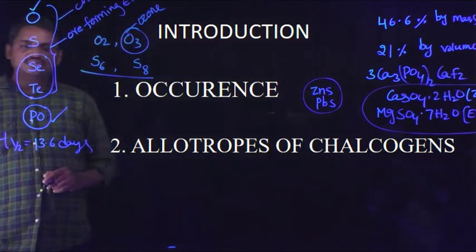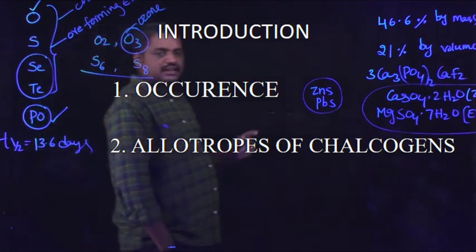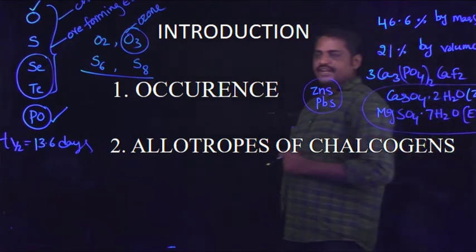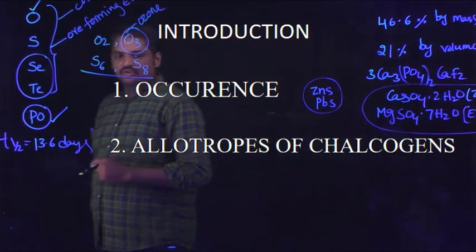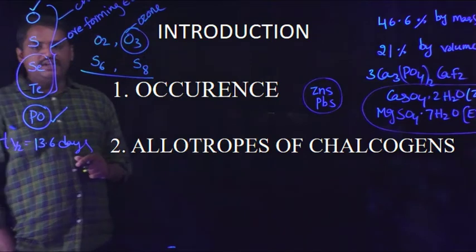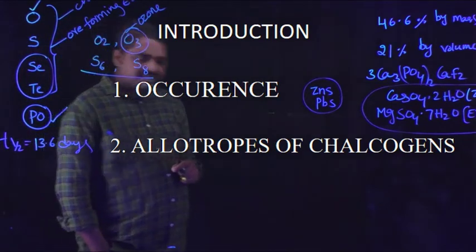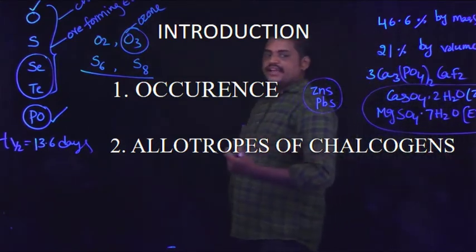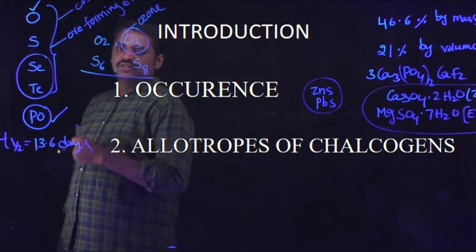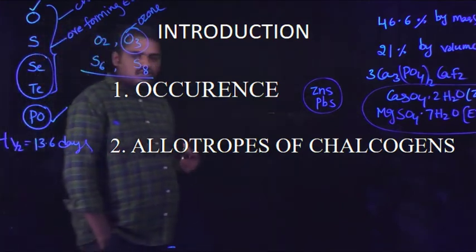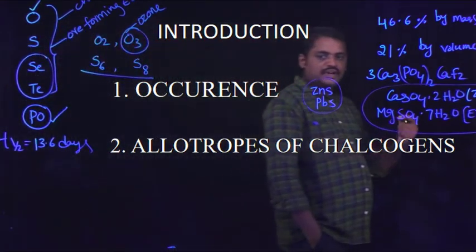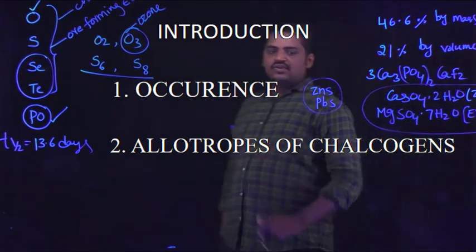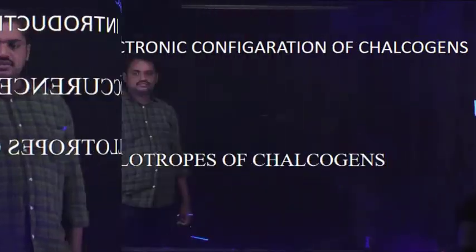Next, selenium and tellurium. These two elements exhibit different allotropic forms, most probably octaatomic forms like Se8 and Te8. These are the allotropes of selenium and tellurium. This is the explanation for allotropes of chalcogens.